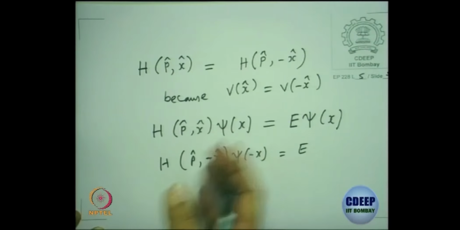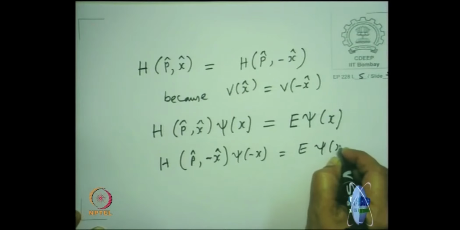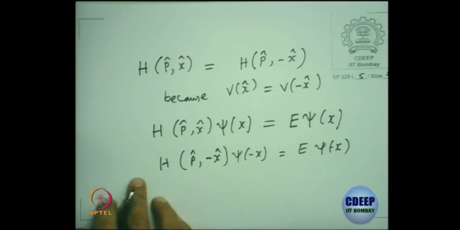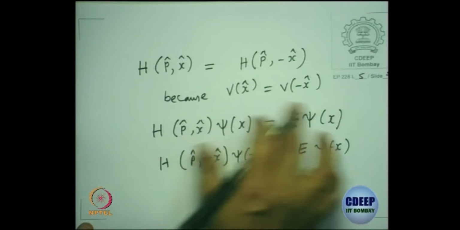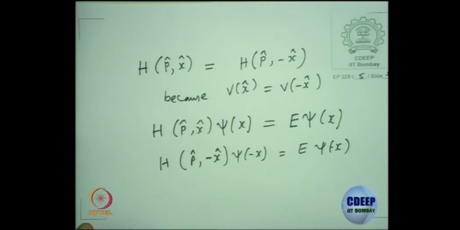I am just changing x to minus x, nothing more. It's allowed because if you write the explicit operator, it will be in the position representation. We find that the potential has this property, so we can write it in this fashion where the energy eigenvalue is independent. It doesn't care about which position you are looking.